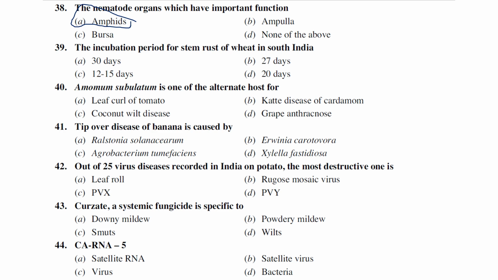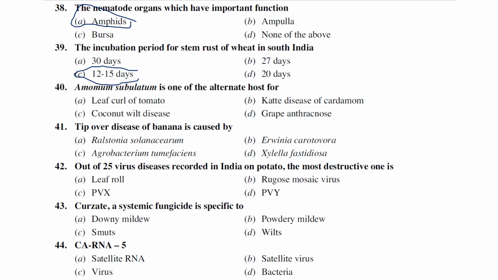The incubation period for stem rust of wheat in South India: 30 days, 27 days, 12 to 15 days, and 20 days. Generally, 12 to 15 days is the known incubation period for wheat stem rust in South India.